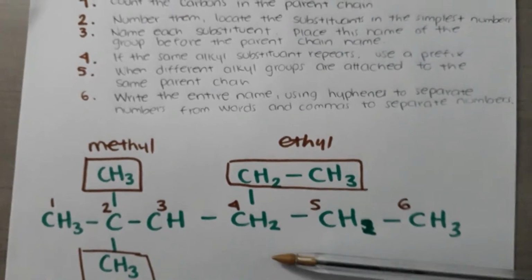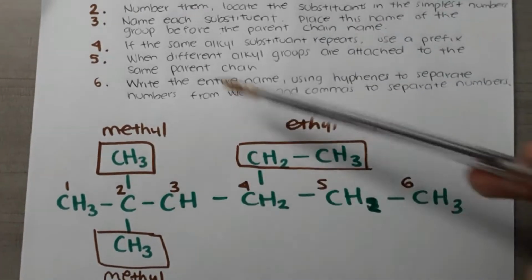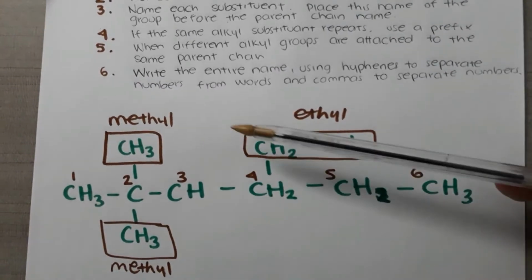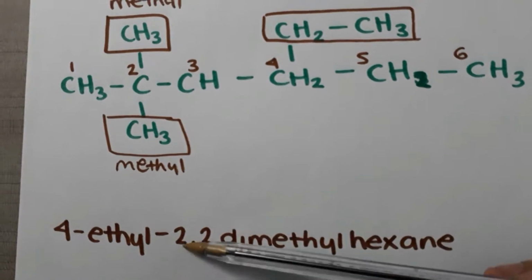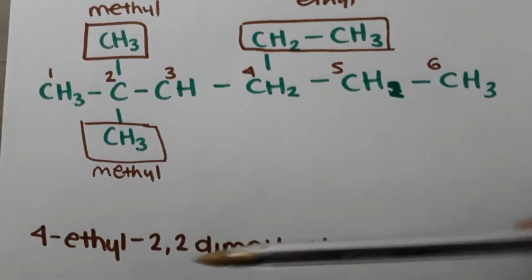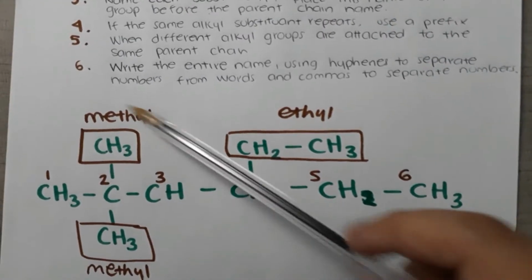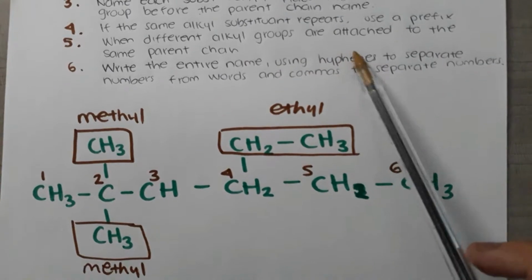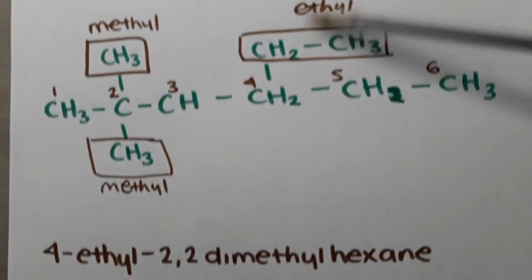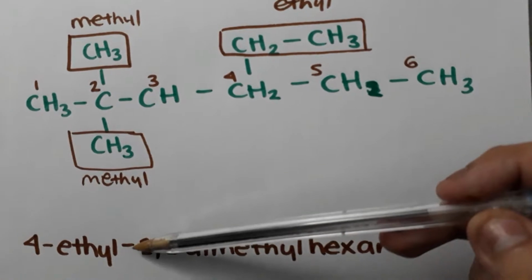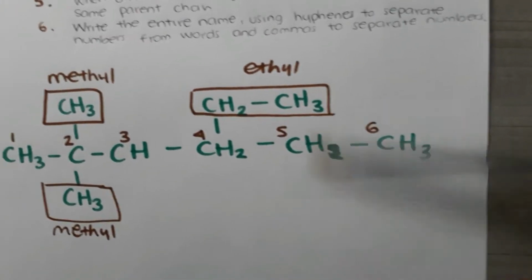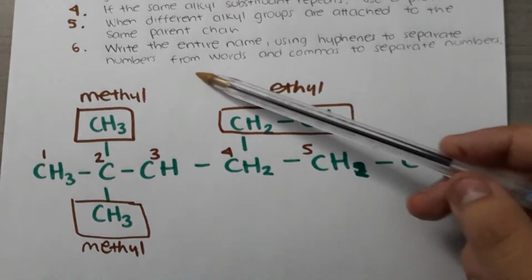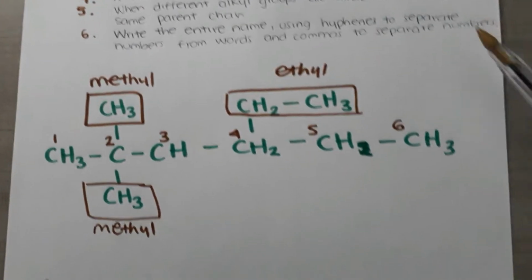Then, if the same alkyl substituent repeats, use a prefix. For example, in carbon number 2, we have 2 methyls. So what I did was put 2,2-dimethyl, the prefix for 2 methyls. Then, when different alkyl groups are attached to the same parent chain, we have to use hyphens to separate them. And finally, we have to write the entire name, using hyphens to separate numbers from words and commas to separate numbers.